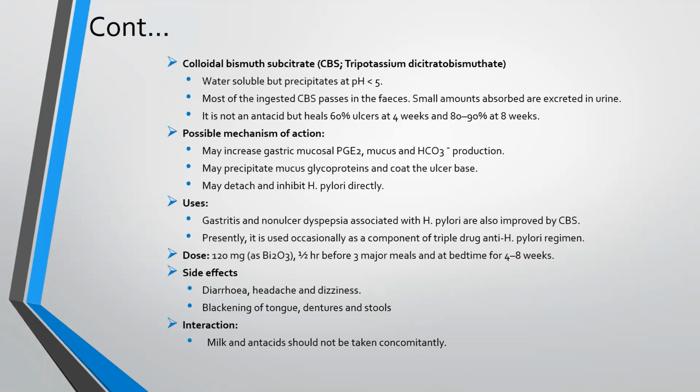It may detach and inhibit H. pylori directly. Its uses: gastritis and non-ulcer dyspepsia associated with H. pylori are also improved by CBS. Presently, it is used occasionally as a component of the triple drug anti-H. pylori regimen. The dose is 120 mg as BID, half an hour before 3 major meals and at bedtime for 4 to 8 weeks. Its side effects are diarrhea, headache, and dizziness.